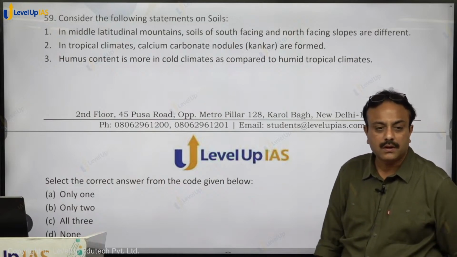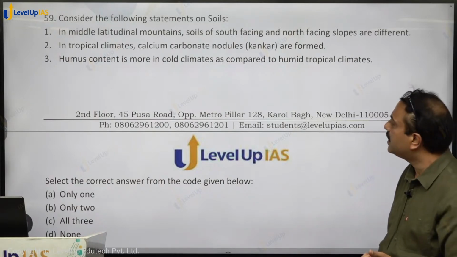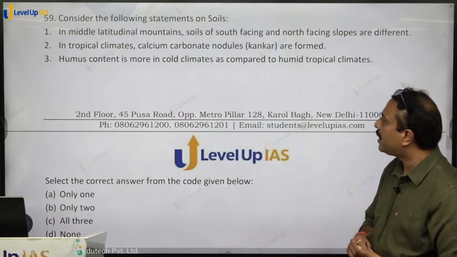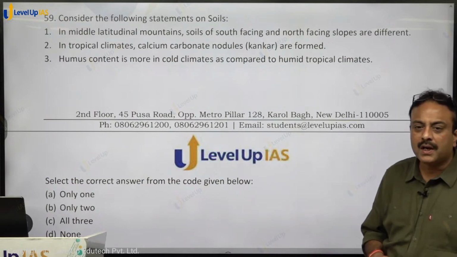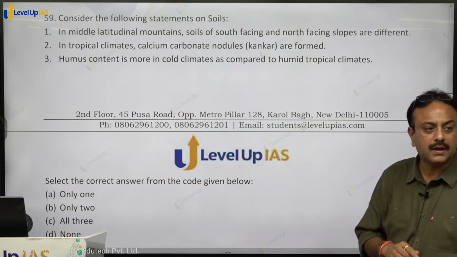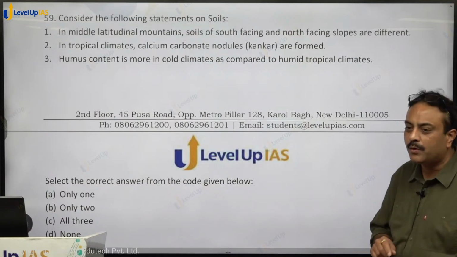Yes or no? Because south facing slopes experience sunlight, north facing no sunlight. Yes. In tropical climates, calcium carbonate nodules are found. Concur is found in tropical climate. Yes or no? Humus content is more in cold climates as compared to humid tropical climates.